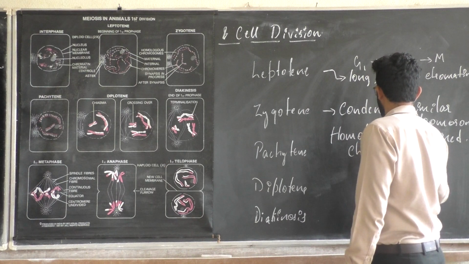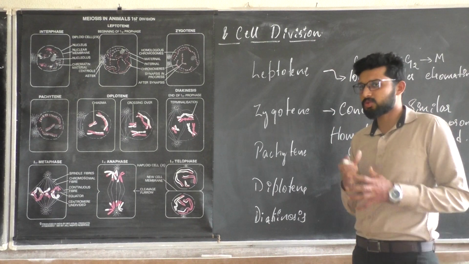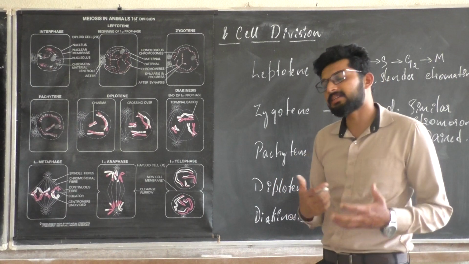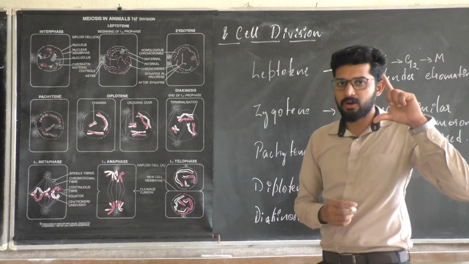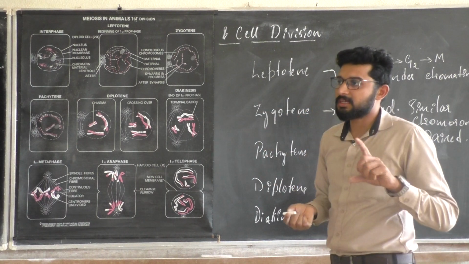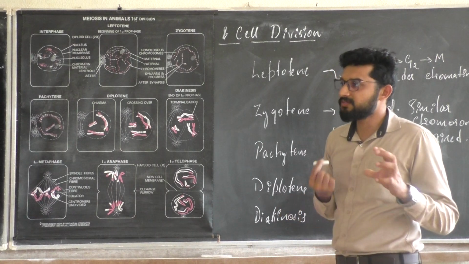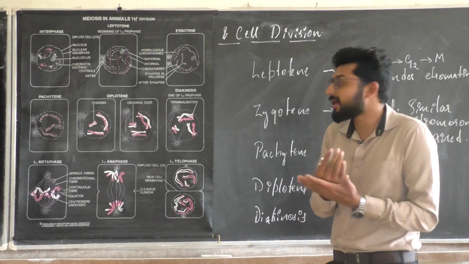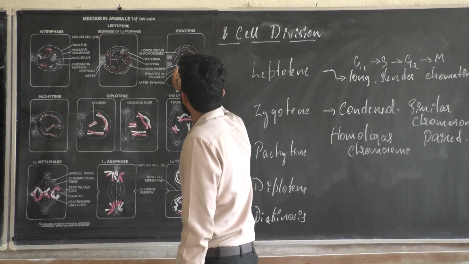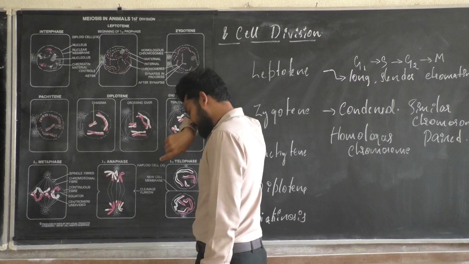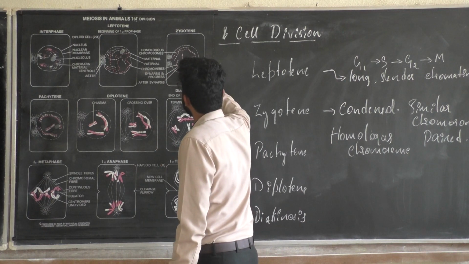What do you mean by homologous chromosomes? The pair of chromosomes which have higher similarity in size, in the place of the centromere, and even the gene loci. If they show similarity, then they are known to be homologous chromosomes. They will be paired up: the homologous chromosome from the maternal side, the mother side, as well as from the paternal side, the father, will be paired up.